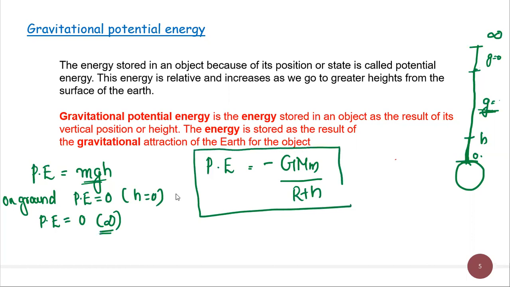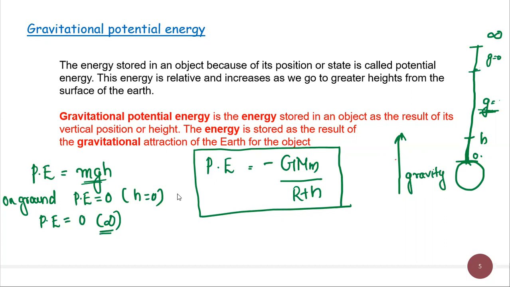Why is there a negative sign in this formula? Because potential energy means energy stored in an object due to its height. So we are taking the object to a certain height, that is against the gravity. The object is moving against gravity, or work is done against gravity to take the object to a certain height. That is why there is a negative sign here. Is that clear?